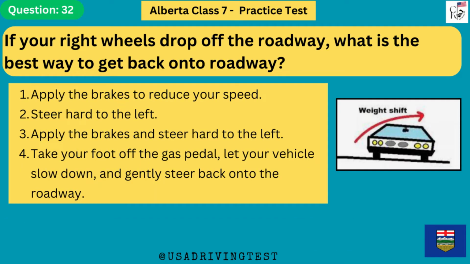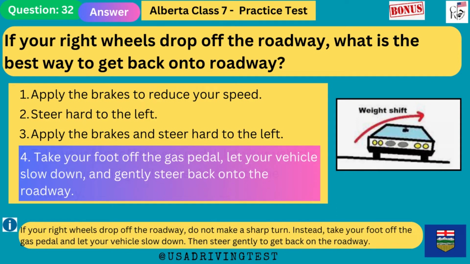If your right wheels drop off the roadway, what is the best way to get back onto the roadway? 1. Apply the brakes to reduce your speed. 2. Steer hard to the left. 3. Apply the brakes and steer hard to the left. 4. Take your foot off the gas pedal, let your vehicle slow down, and gently steer back onto the roadway. The answer is 4. If your right wheels drop off the roadway, do not make a sharp turn. Instead, take your foot off the gas pedal and let your vehicle slow down. Then steer gently to get back on the roadway.